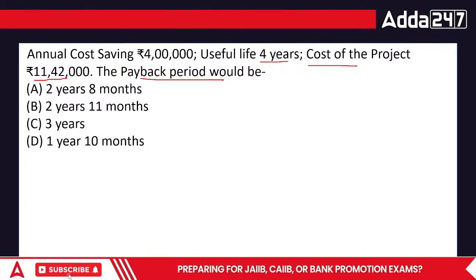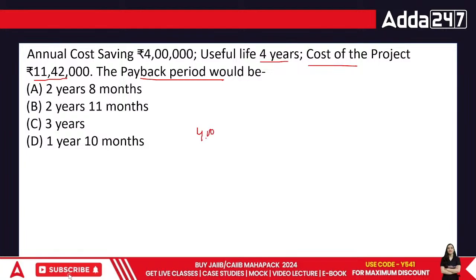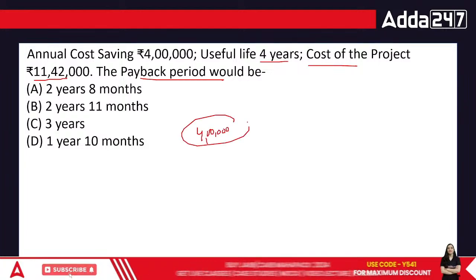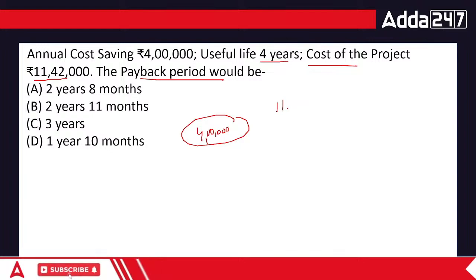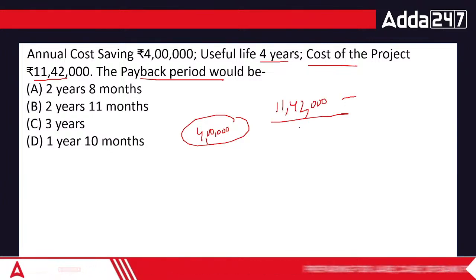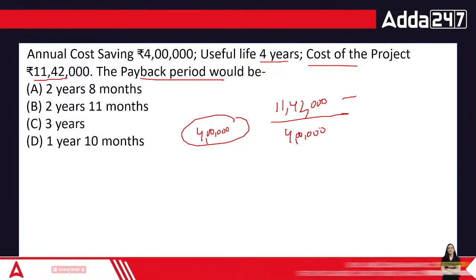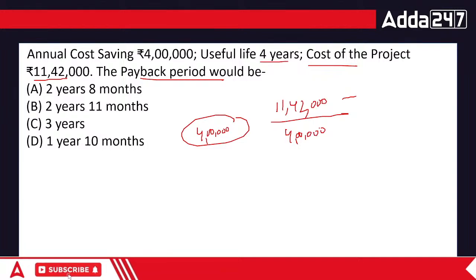Annual cost saving is of 4 lakh. Normally we are saving 4 lakh rupees every year, and the entire cost of the project is 11 lakh 42,000. In terms of payback period, you take initial investment by annual cash inflows. So we have to take 11 lakh 42,000 divided by 4 lakh. So utilize this particular point, everyone, and find the answer.